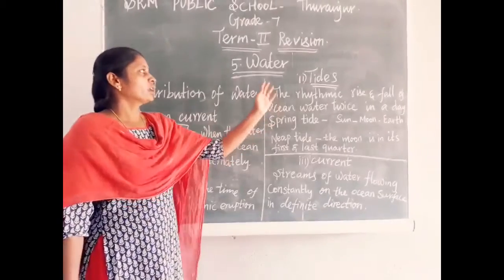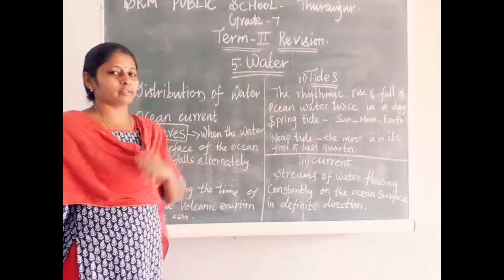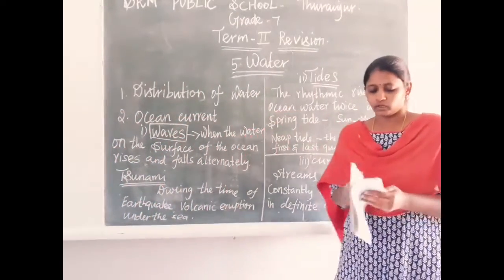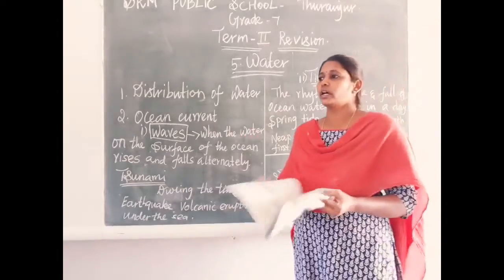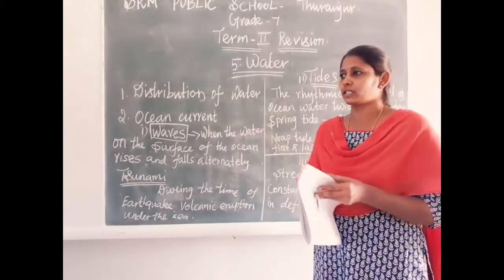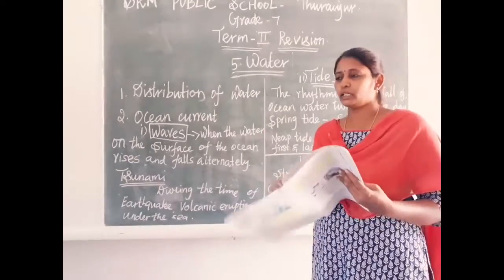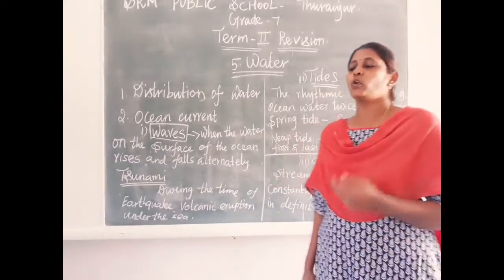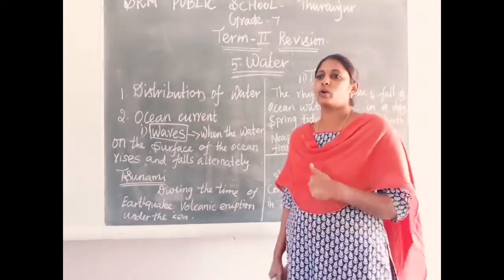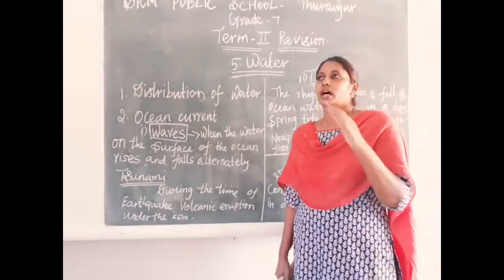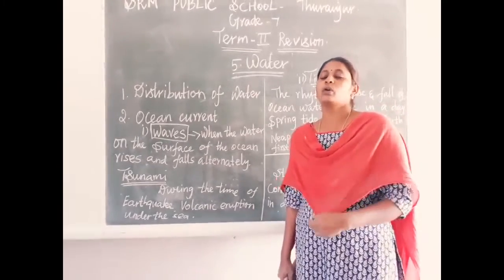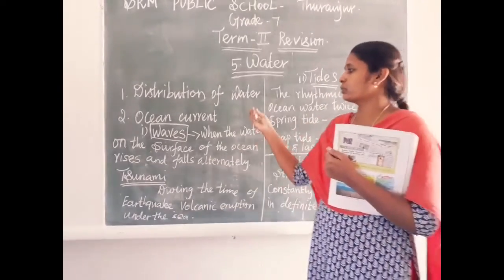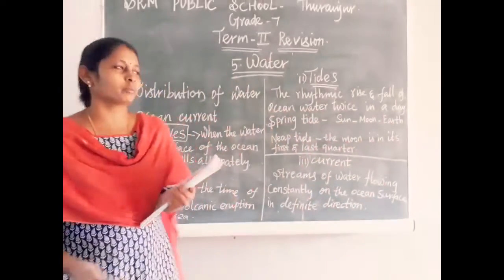Now we are going to start with water. You know very well how essential water is for our life. On our earth, water is present in many places. In oceans we have water, in seas, in lakes, in rivers, and in ice mountains we have water in the form of glaciers or ice. The first topic is distribution of water.